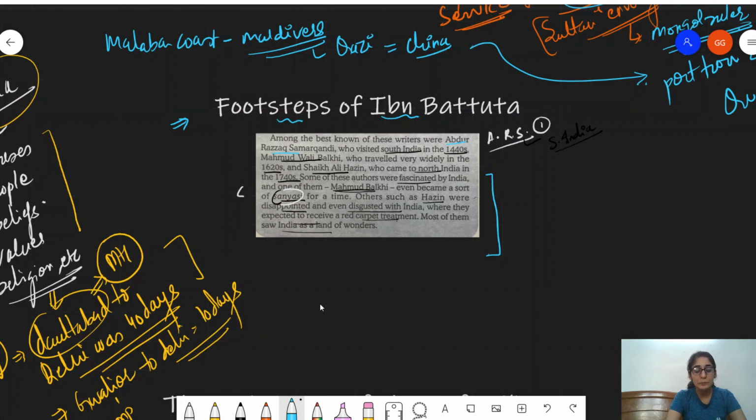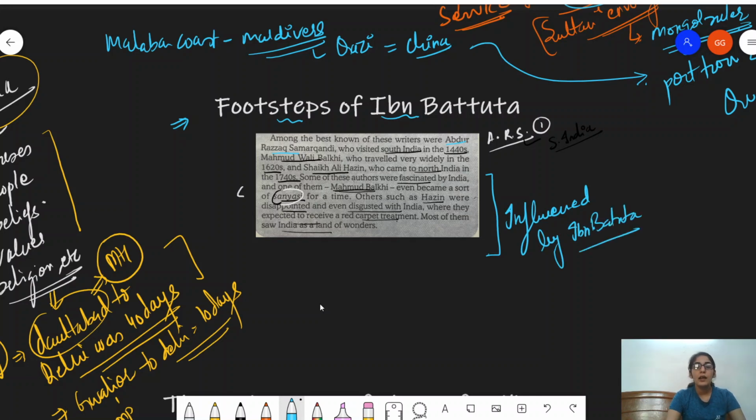So a number of travelers got onto the same path as Ibn Battuta. These all were influenced by Ibn Battuta.